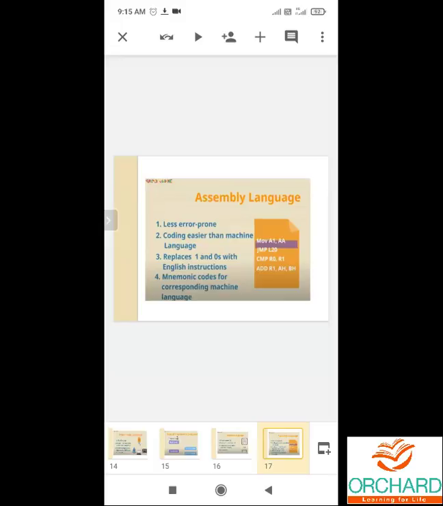Mnemonics means, for example, if we are writing addition, we just put that as sum, right? For multiplication, we just write it as product, right? So it is called mnemonics. When compared to machine language, it is much easier to understand.